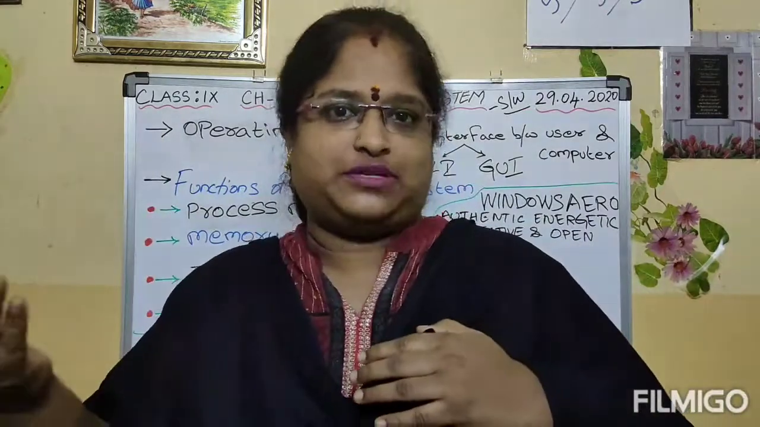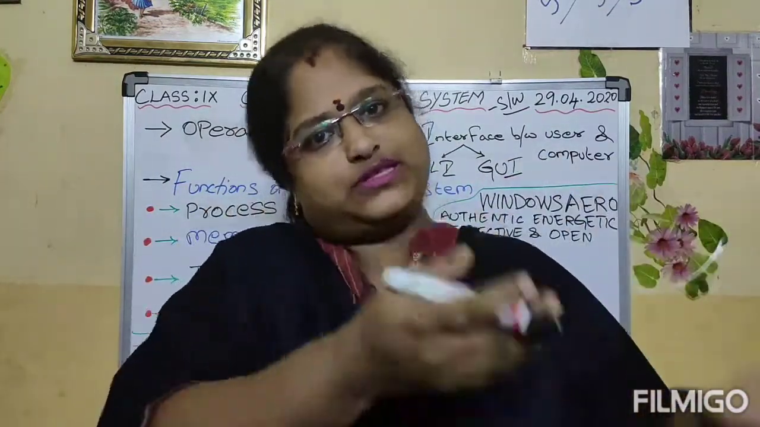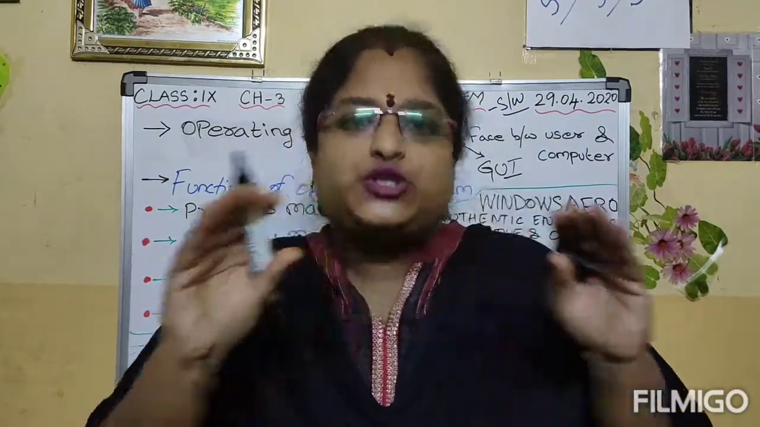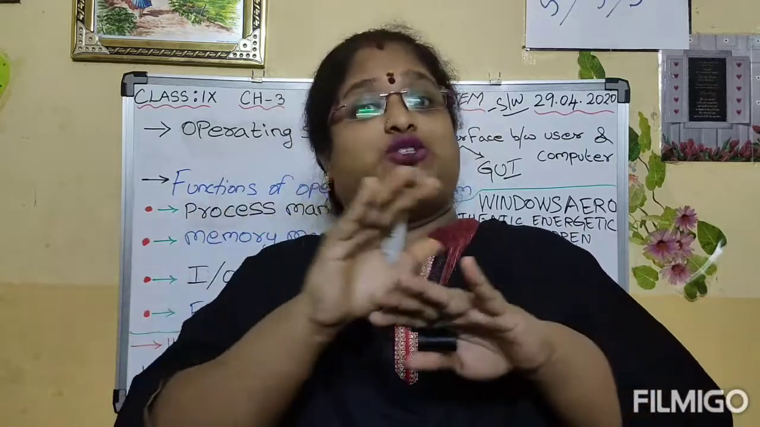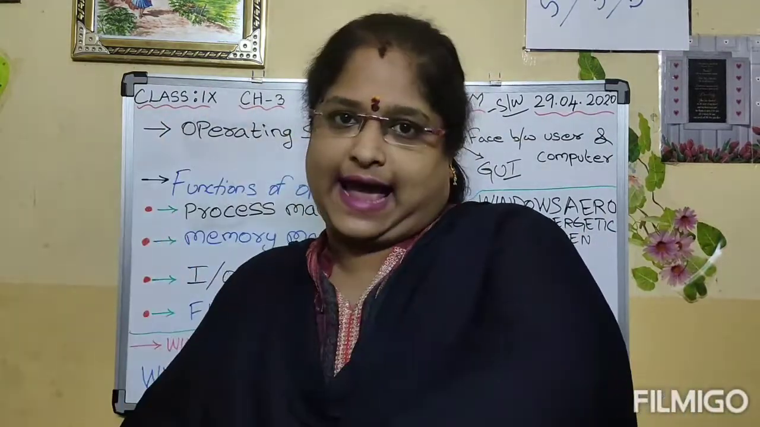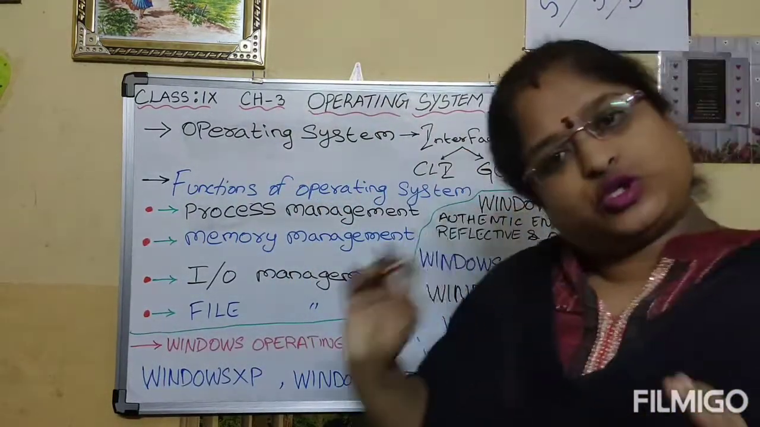In the previous chapter, I had explained about software and its types. Also, I had explained about system software. What is software, children? Software means it is a set of instructions, or we can say a set of programs. So based upon your instructions, your system will act. So operating system is a system software.